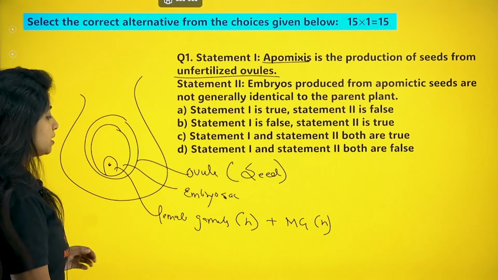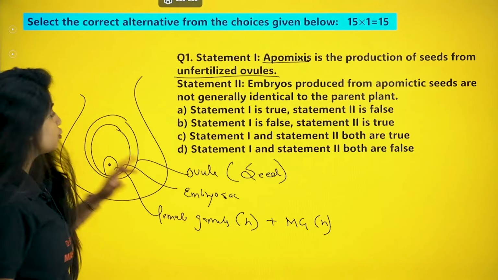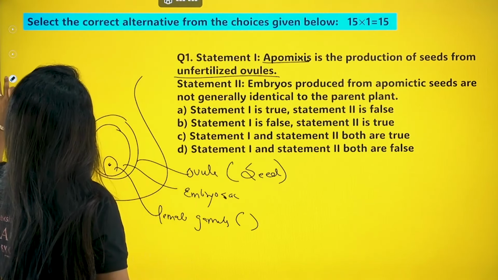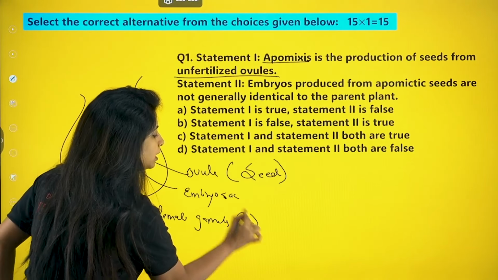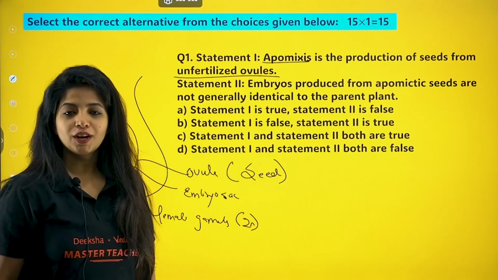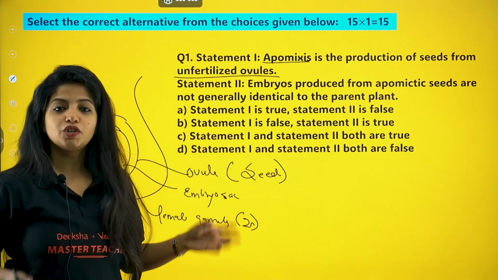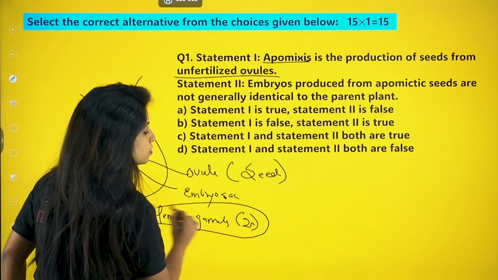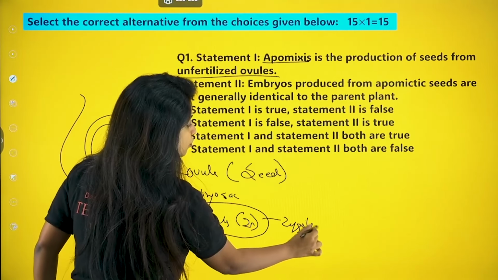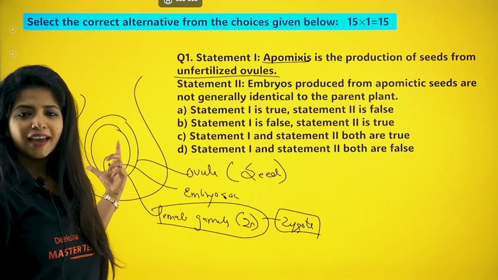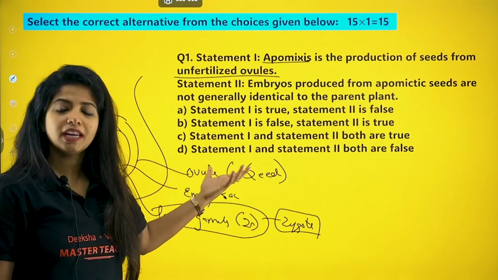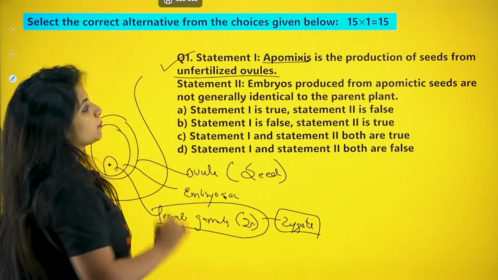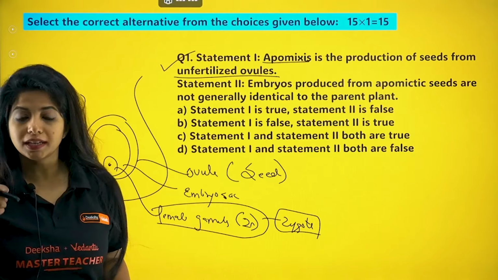What exactly happens is, usually the female gamete is haploid in nature, right? But over here, due to some mechanisms, it is not haploid, rather it is already diploid in nature. So it does not need to wait for the male gamete to become 2N and become a zygote. The female gamete transforms directly into the zygote. Now when you have the zygote within the ovule, you call it a seed. But fertilization is not happening. So apomixis is the production of seeds from unfertilized ovules. This is a correct statement.